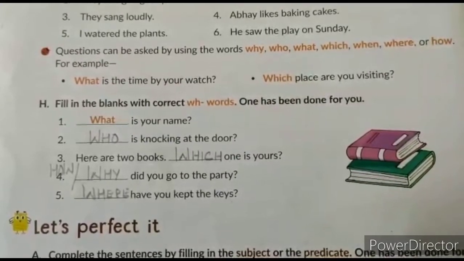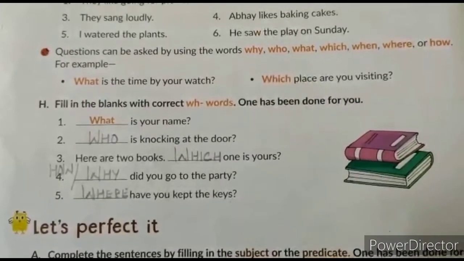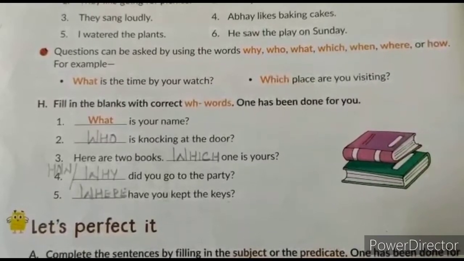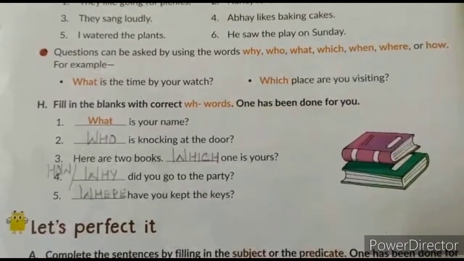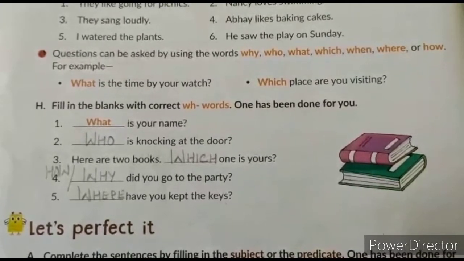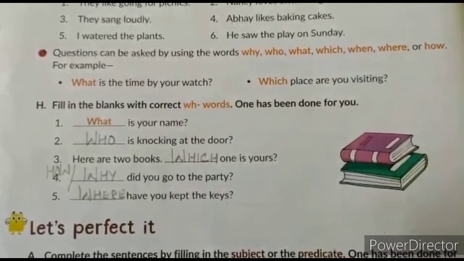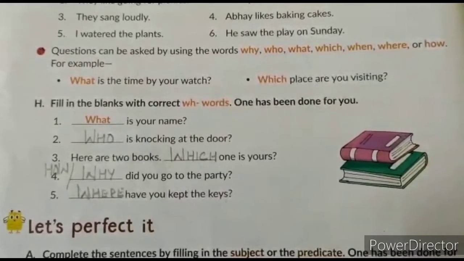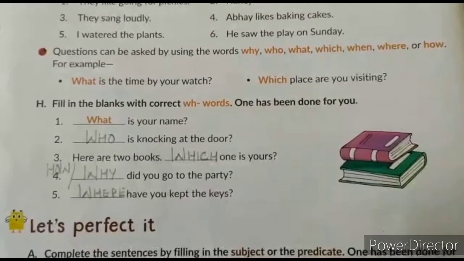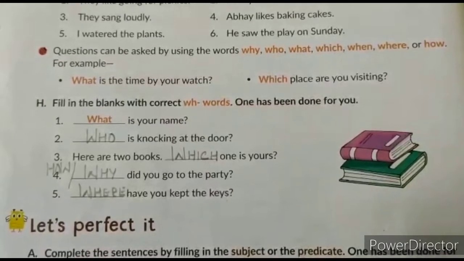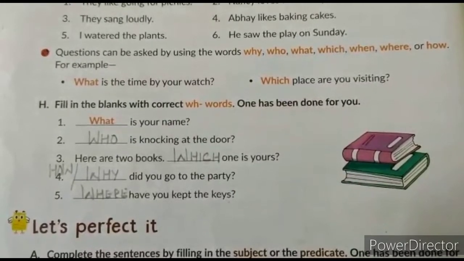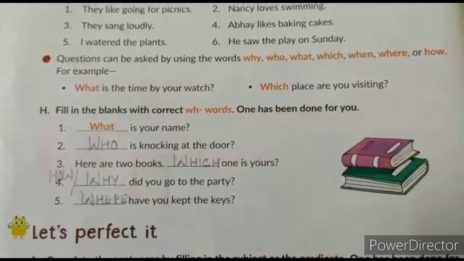Number 3. Here are 2 books. Dash one is yours. Which one is yours? Number 4. Dash did you go to the party? Why did you go to the party? Or how did you go to the party? Number 5. Dash have you kept the keys? Where have you kept the keys? Write down the answers in your English grammar book.